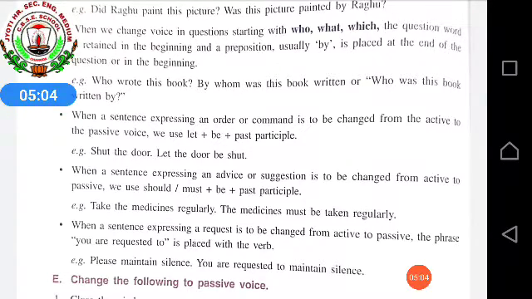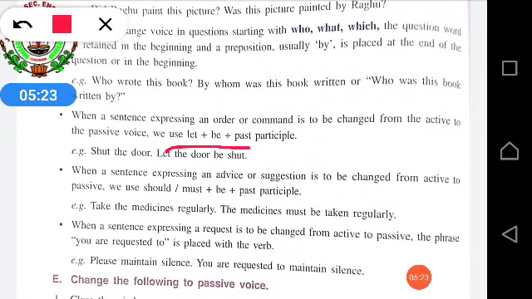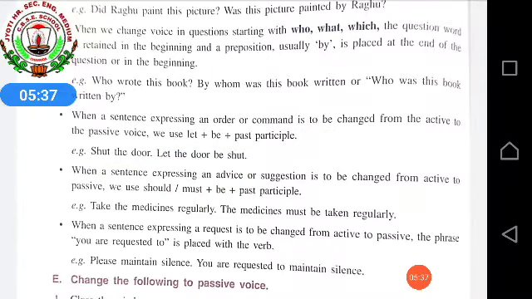While seeing that the sentence is expressing an order or command and is to be changed from active to passive, you have to keep in mind that you will add let plus be plus verb third form, the past participle. Like, shut the door. It's an order, so it will be: let the door be shut.